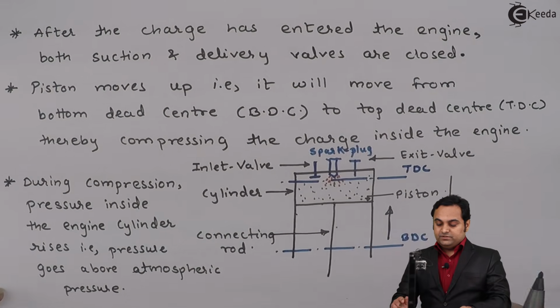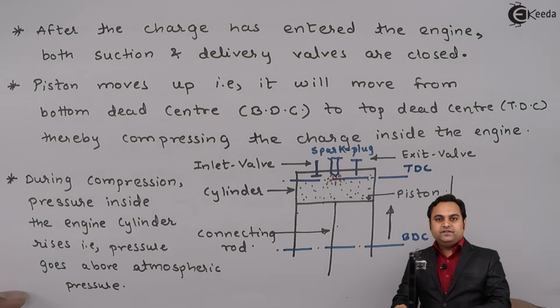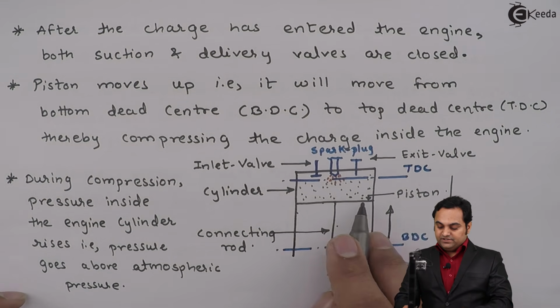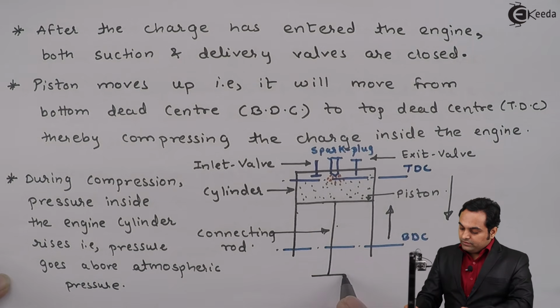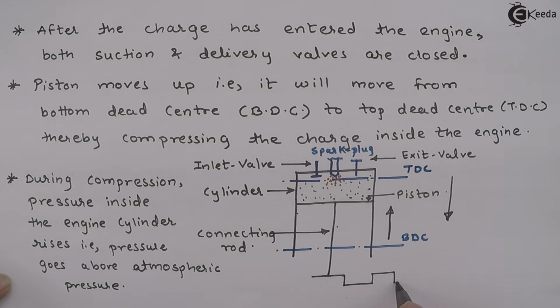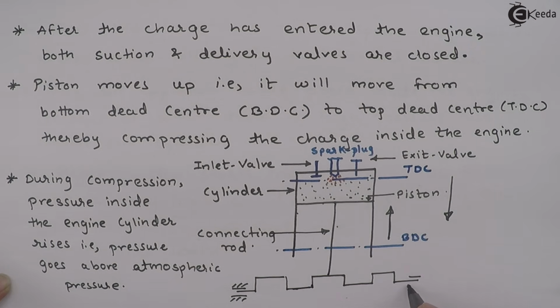So once the piston has started moving from TDC to BDC, that is in the downward direction, the piston is connected with the help of a connecting rod to the crankshaft. Here I am just drawing the line diagram of the crankshaft, which is supported inside the bearings.